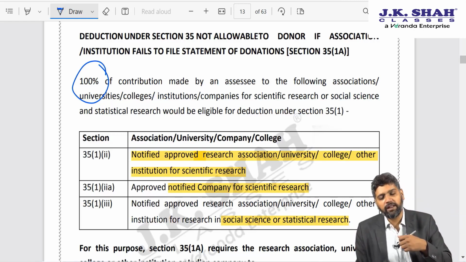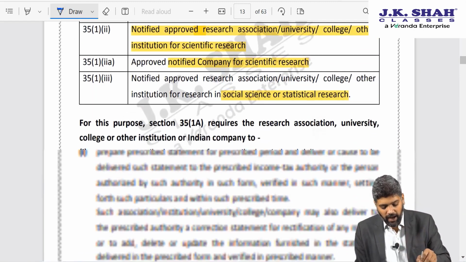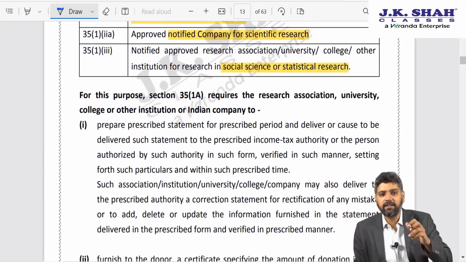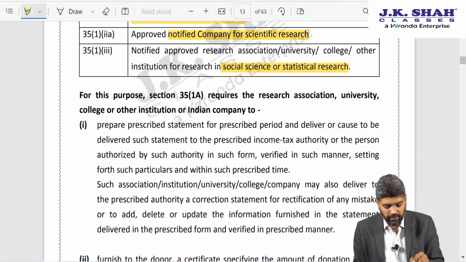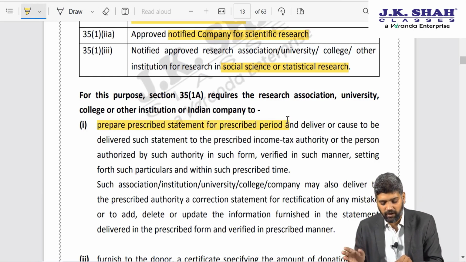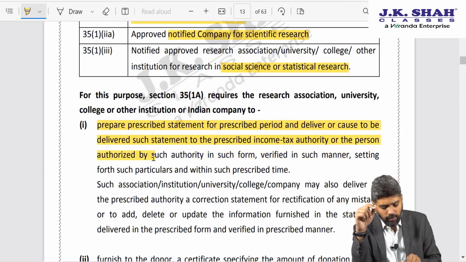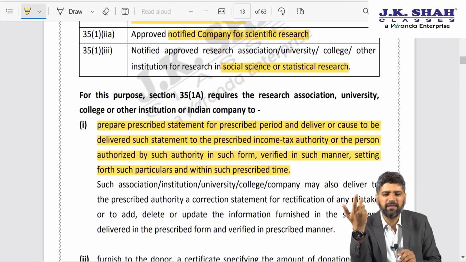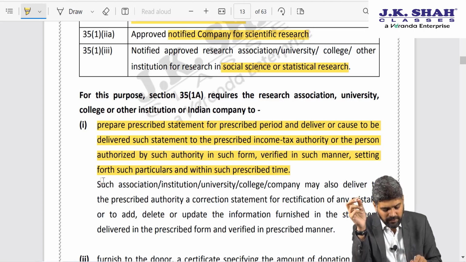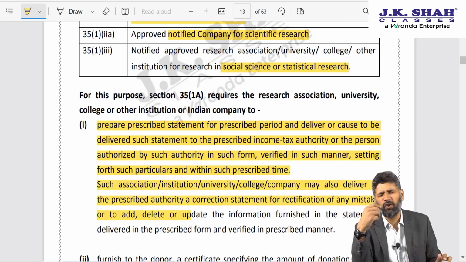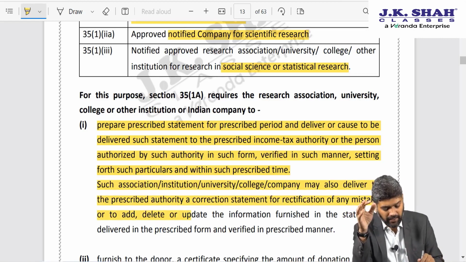So now, not only do you have to make a contribution, but after you make a contribution, such research association, university, college, etc. have to make a statement in the prescribed format for that period and deliver it to the prescribed tax authority, that is form 10BD, B for Bombay, D for Delhi, or to the person authorized by such authority in such form as may be verified in such time, etc. That is fine. Such association may also deliver to the prescribed authority a correction statement. So if there is any mistake, you can always correct it.